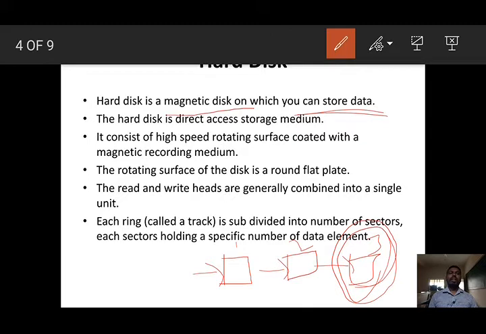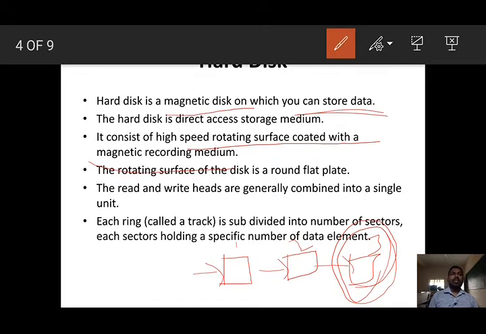So, what is sequential access storage? We have to access one after another. If you want to access the third file, first we have to access the first file, the second file, and only then can we access the third file. Understand? So, hard disk is the direct access storage medium. It consists of a high speed rotating surface coated with the magnetic recording medium.